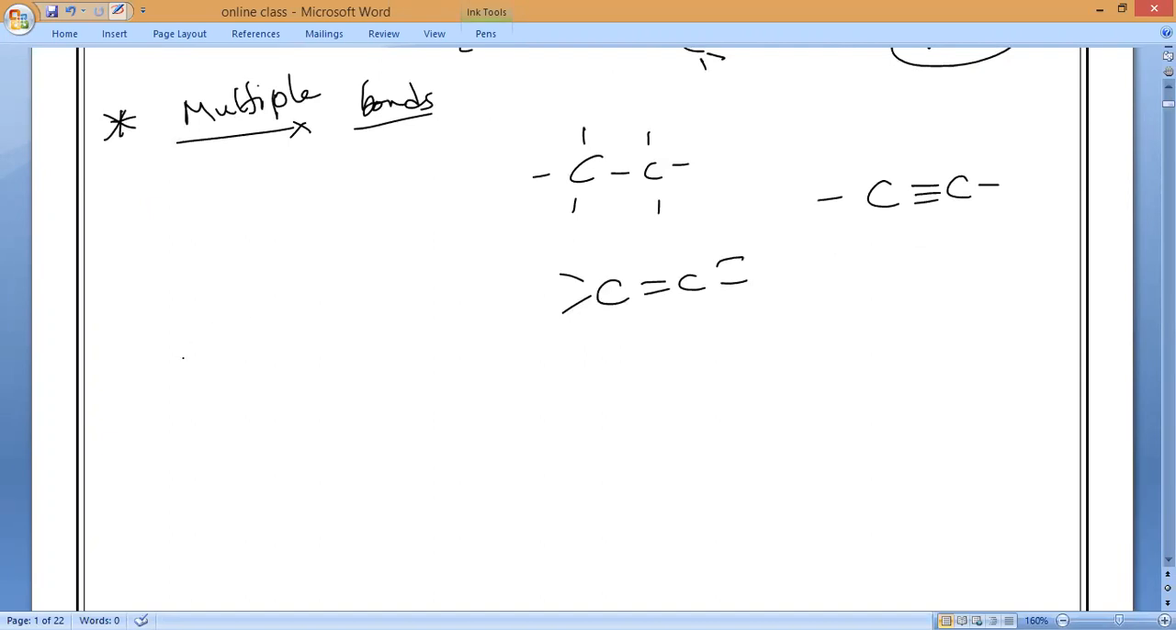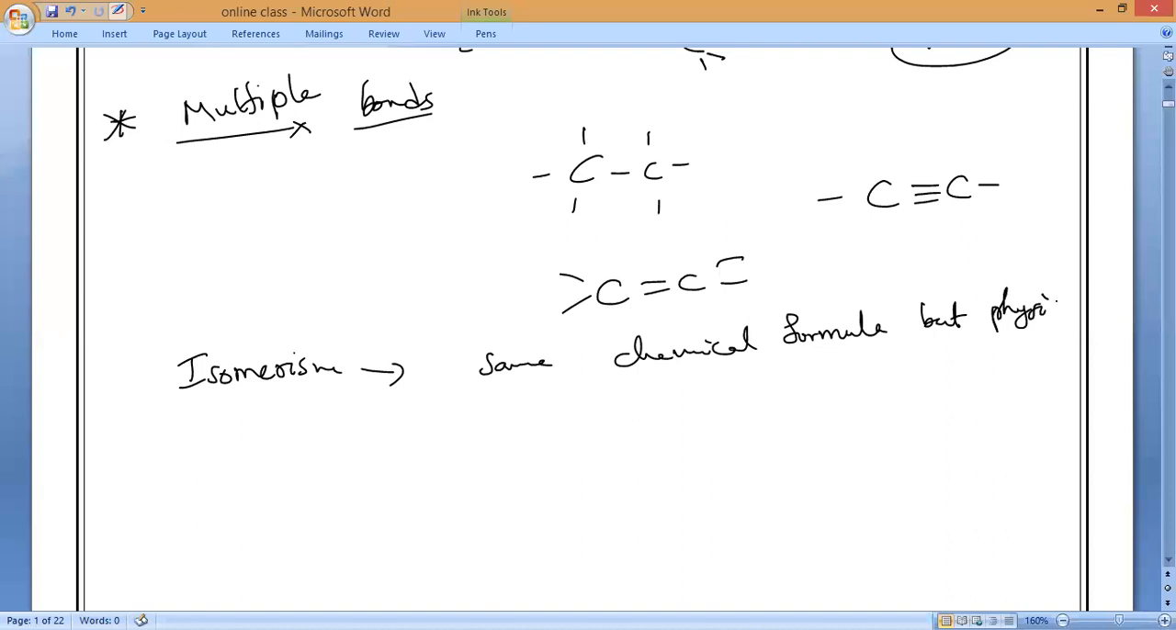And the last one is isomerism, which means the same chemical formula but different physical structure. Same chemical formula but different appearance or different physical structure. So it is called isomerism. We will study what isomerism is and examples of that later.